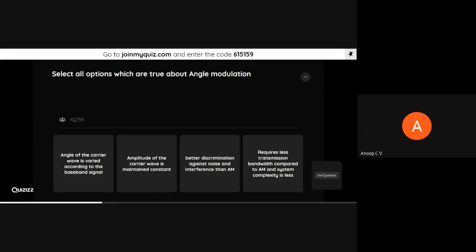We have 42 of you joining in. Others also please join in fast. As this is a checkbox type question, once selecting all the options, you have to submit.